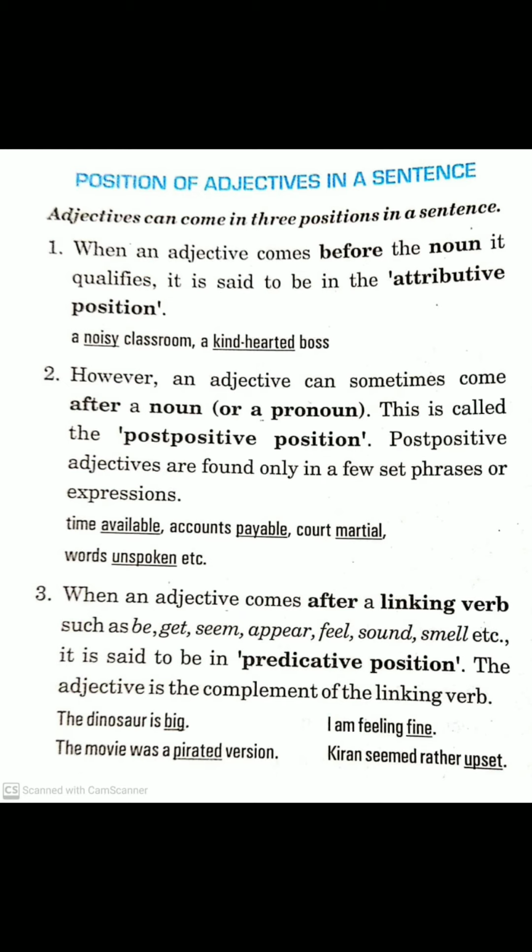The movie was a pirated version. Was is a linking verb, so it is in predicative position. Kiran seemed rather upset. So here it is used in predicative position after seem. So upset is an adjective in predicative position.